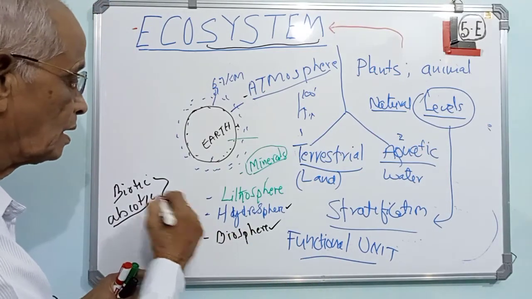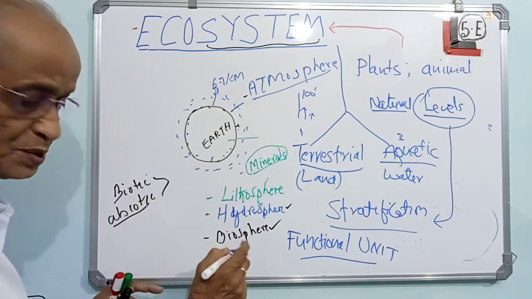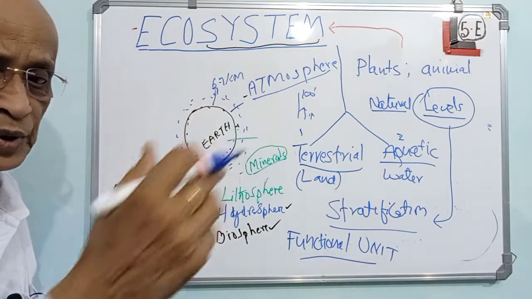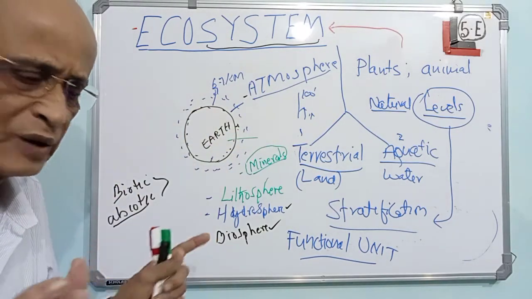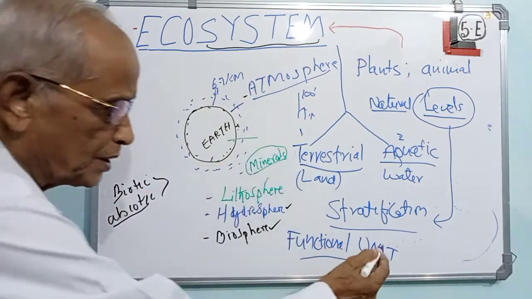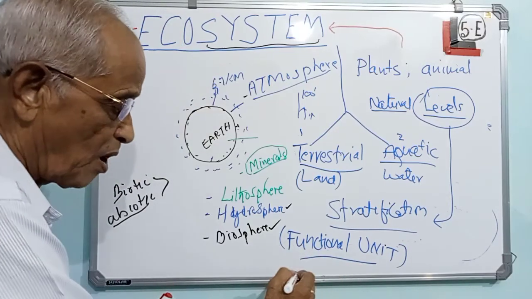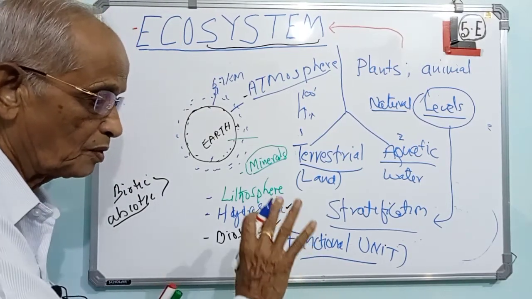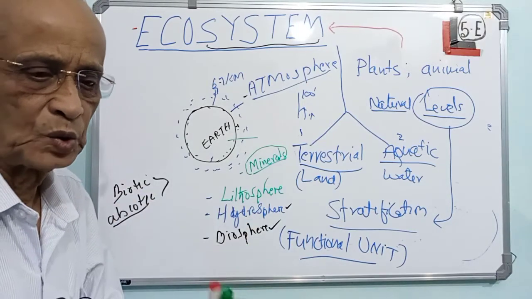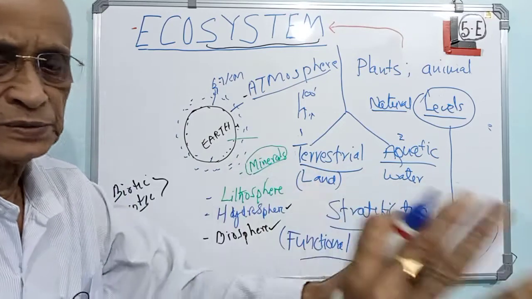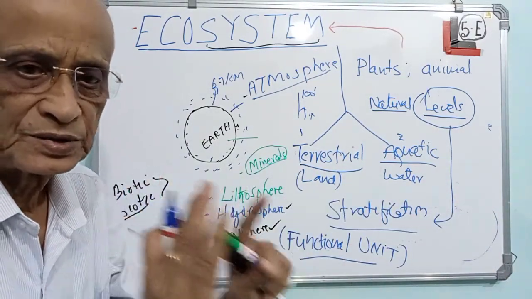any group of biotic, abiotic factors. There may be 10, there may be 20, there may be 1,000, there may be 2,000, there may be 100 million, any number of them. They work as a unit. What for? They work as a unit for four important things. One, they work as a unit to produce something. They work as a unit to decompose something.